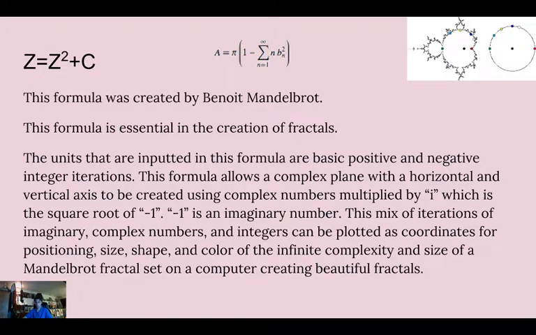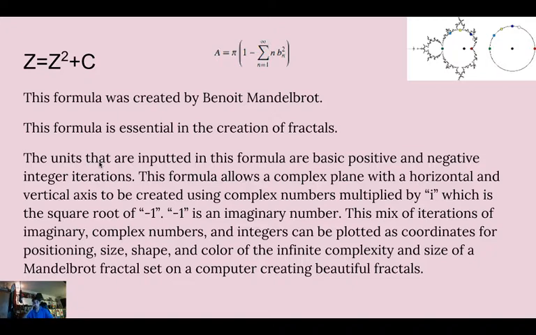And the units are inputted. These are usually whole numbers between 1 and 2. And they're inputted in this formula, basic positive and negative integer iterations. The concept of fractals is that it relies on iterations, an endless cycle, therefore making it infinite. And you'll see what I mean by infinite in a second. This formula gives out almost like a Cartesian plane. It gives out a complex plane with a horizontal and a vertical axis to be created using complex numbers multiplied by i. And this is where it gets interesting. This is where it stops making sense for a lot of people.